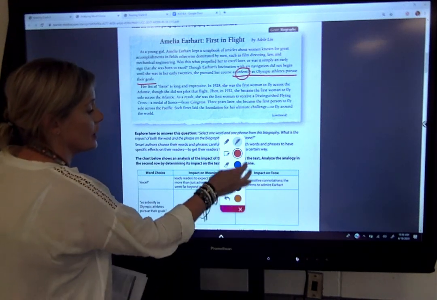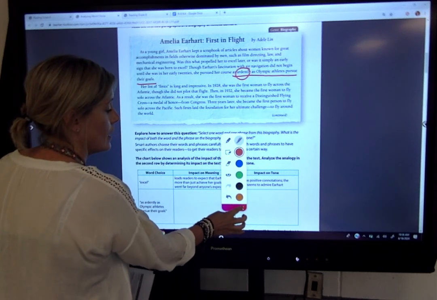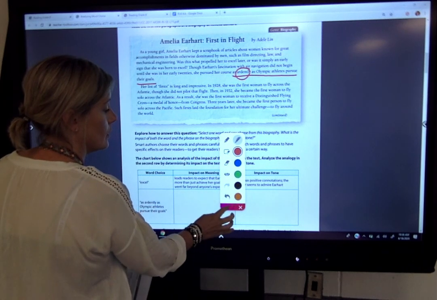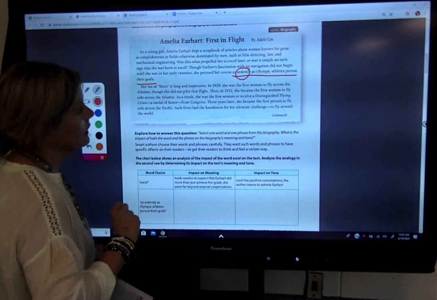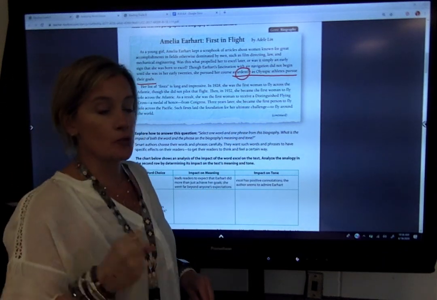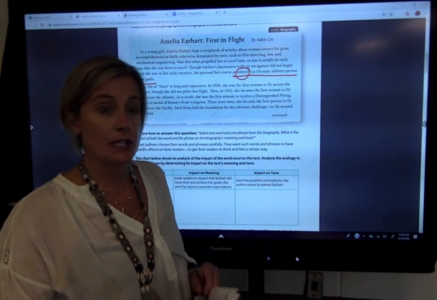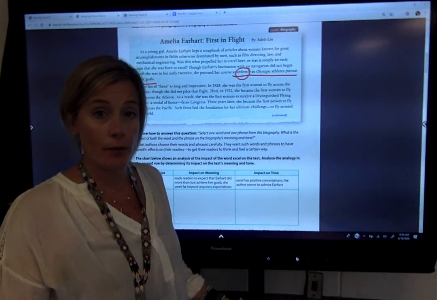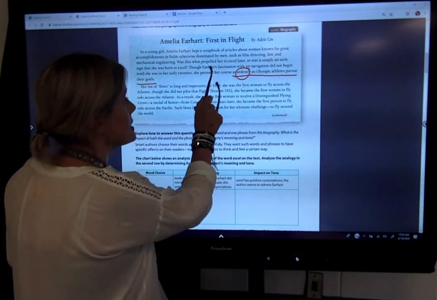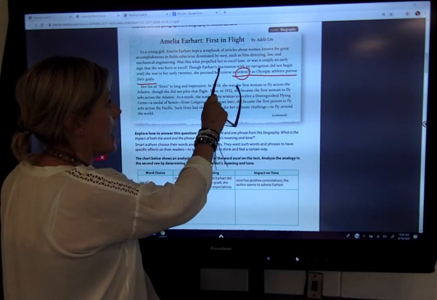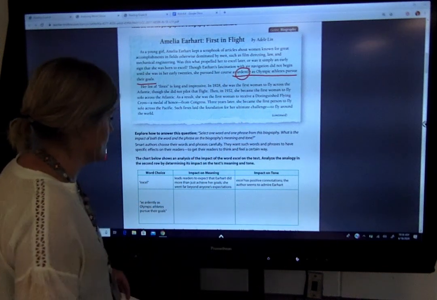We know that Olympic athletes really work to receive that gold medal or that silver medal. So she was very serious about her goal and her course.